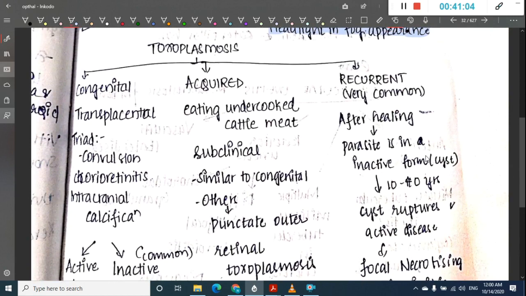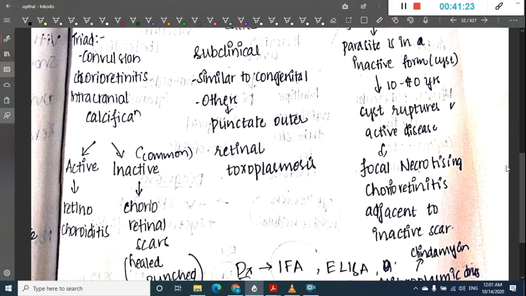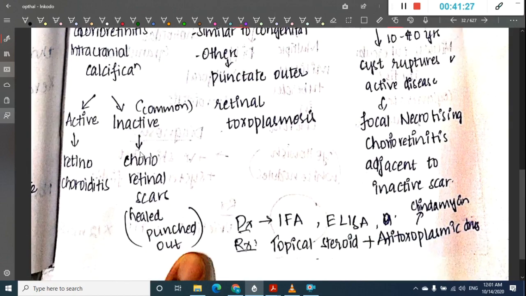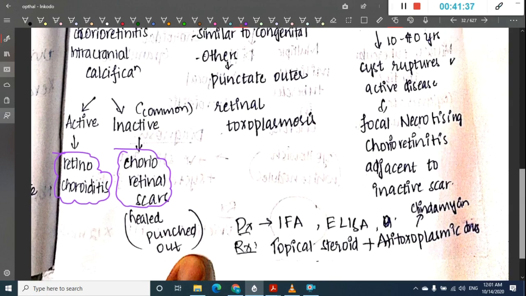Okay, so here there are 3 types of toxoplasmosis. We have congenital or transplacental toxoplasmosis, which is acquired by the transplacental route. It consists of the triad of convulsions, chorioretinitis, and intracranial hemorrhage. So mainly in the eye you see chorioretinitis, and the active lesions are retinochoroiditis, and inactive lesions are chorioretinal scars.